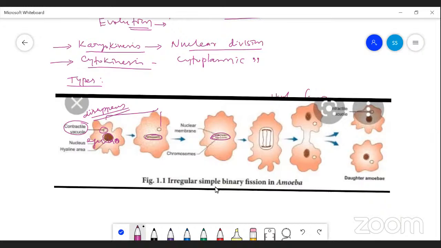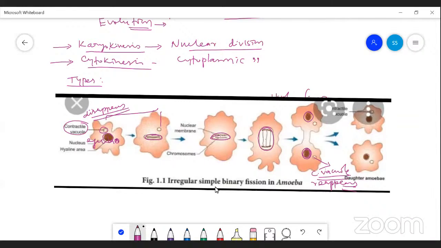Favorable condition in the sense when the organisms get more nutrients, and after the nuclear material is increased, the first nuclear division occurs. In this diagram you can see the nucleus forming the nuclear membrane as well as the nucleolus, and the contractile vacuole reappears.